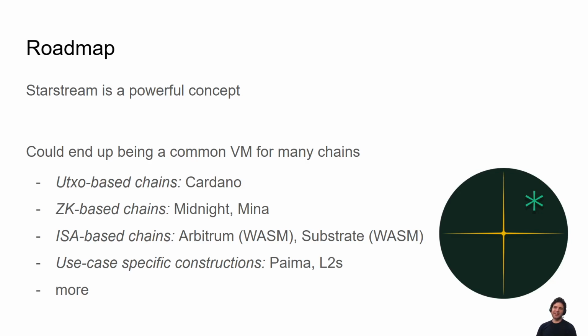As you see, Starstream is a really powerful concept, and it could end up being a common VM for a lot of different chains. Of course, one of my personal interests is UTXO-based blockchains like Cardano, where I think it's a very natural fit. You could also look at ZK-based chains like Midnight or Mina. You could look at chains that are based off a common ISA, like Arbitrum that uses WASM, or Substrate that uses WASM, or recently RISC-V. Or you could think about use-case-specific constructions like Pima, which is made for gaming, or layer 2s in general, where there are a lot of app-specific layer 2s. And I'm sure there are other things as well.